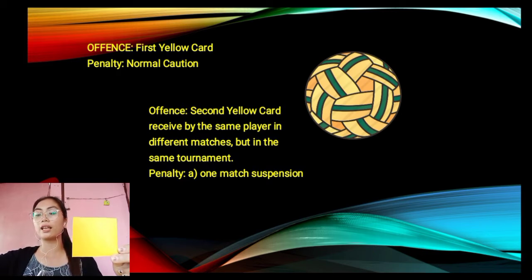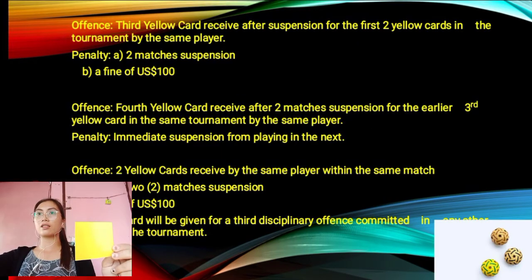It means that he could not play in the other match because he is suspended due to the offense that he committed. The next offense is the third yellow card received after suspension in the tournament by the same player.